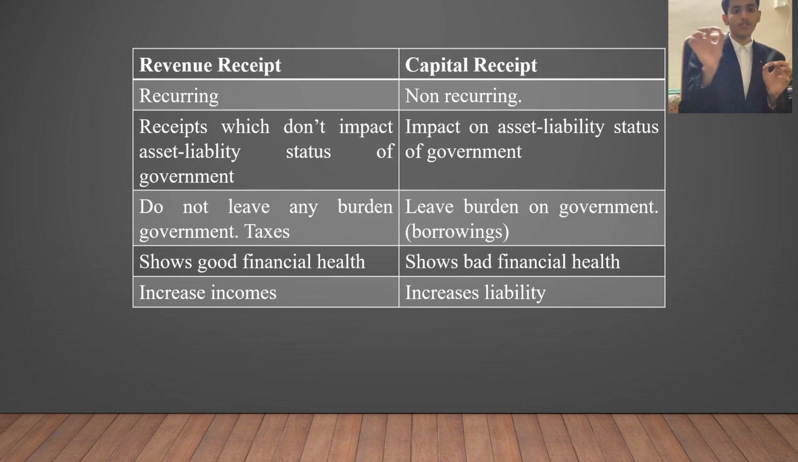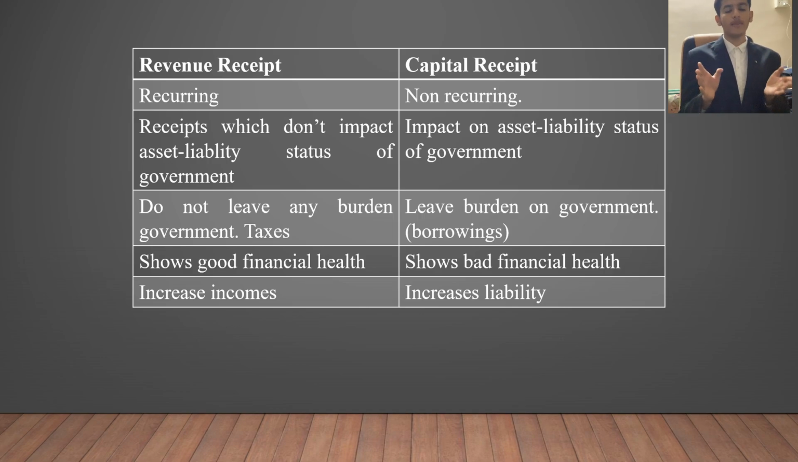Moving on, receipts which do not impact the asset liability status of government. So that is a balance between them. Now, in a capital receipt, there is a huge income that is directly coming. Sometimes there is no income. So basically, it creates a deficit or a distance in between. This is the reason why there is a structural failure between the asset and liabilities of government.